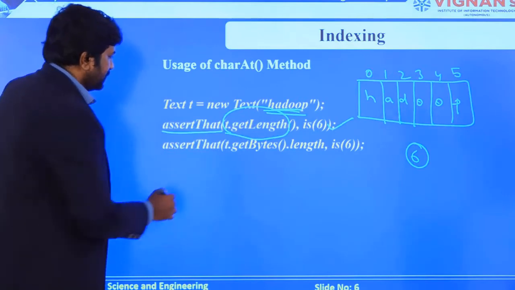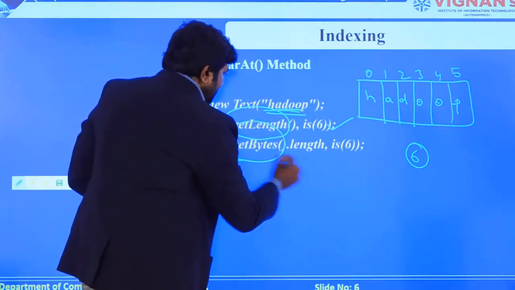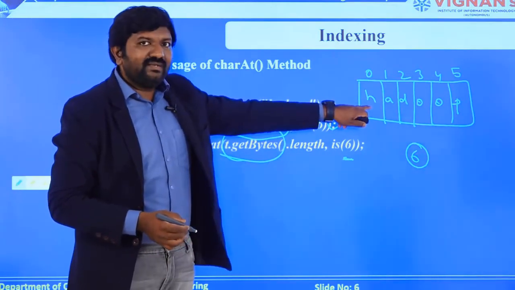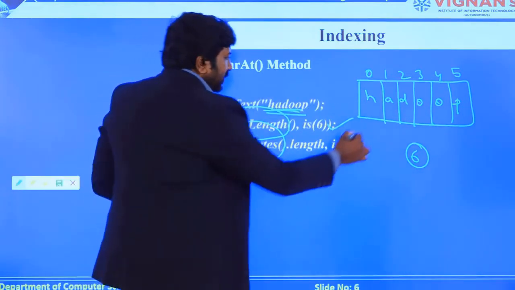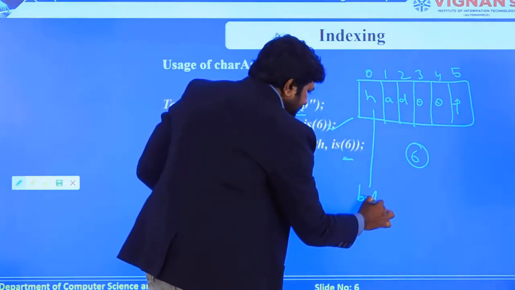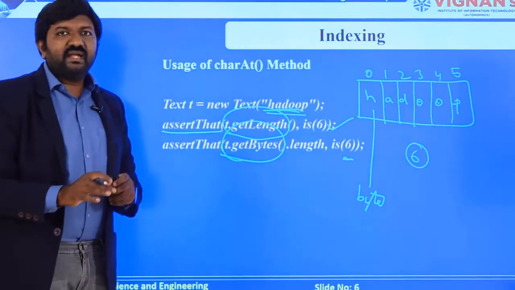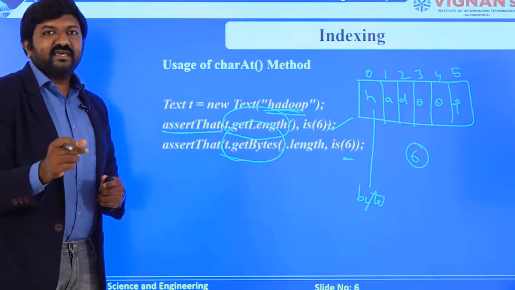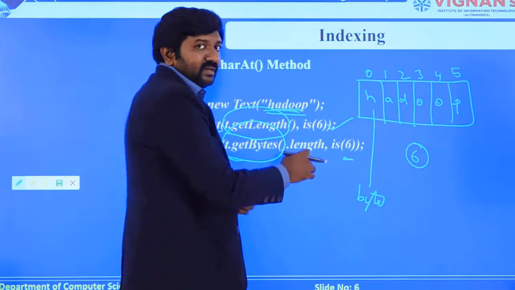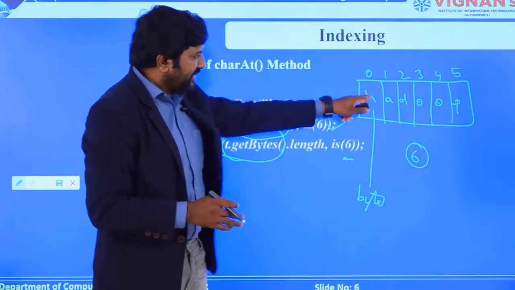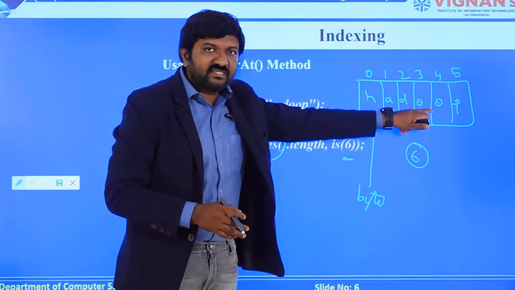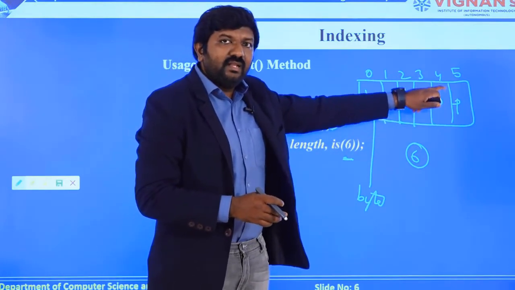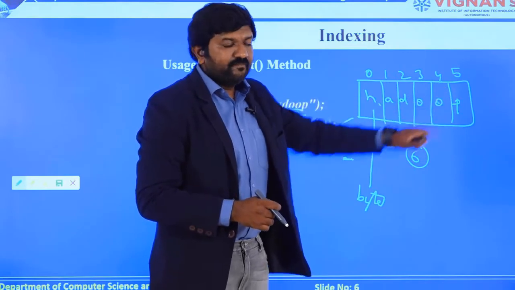Now let's see the next one. I am getting the total byte length, that is 6. How? See, for every individual text character, you are going to create a byte. Just remember that you are going to create an individual byte for each text character that is available. So I have a total of 6 characters available, so you are going to create 6 bytes for the individual text that is available in the array.